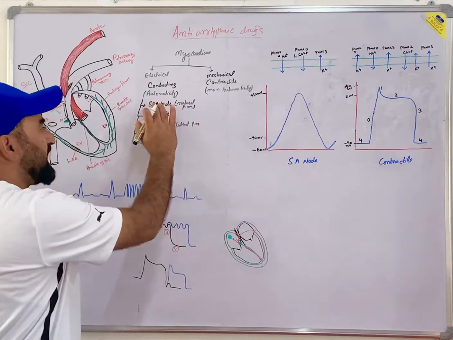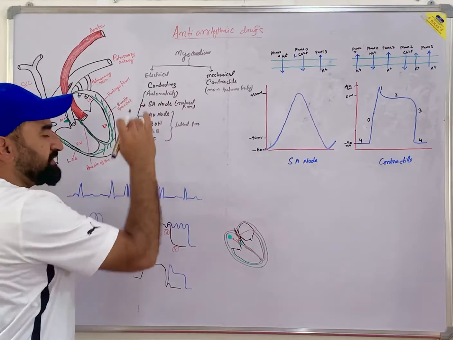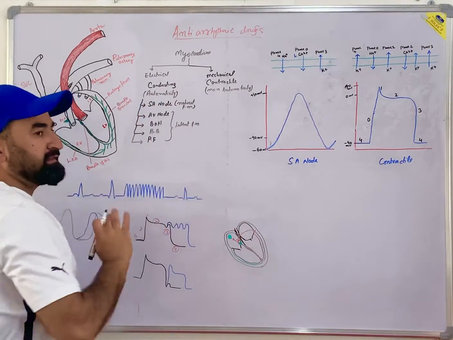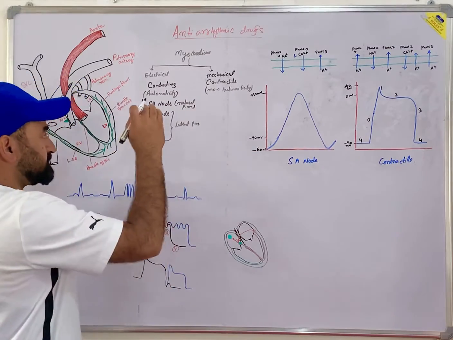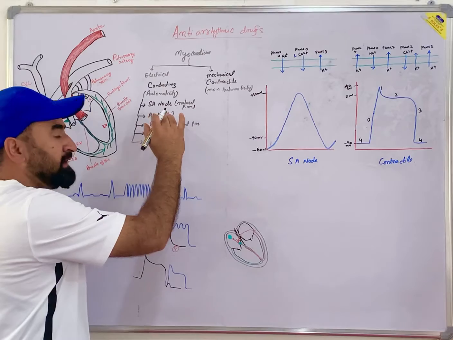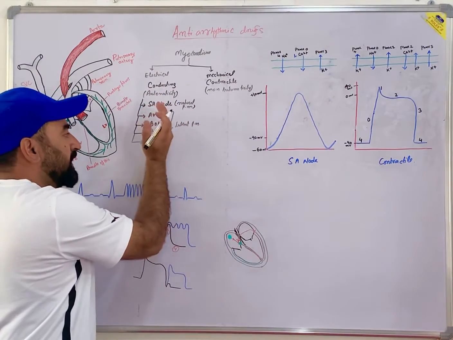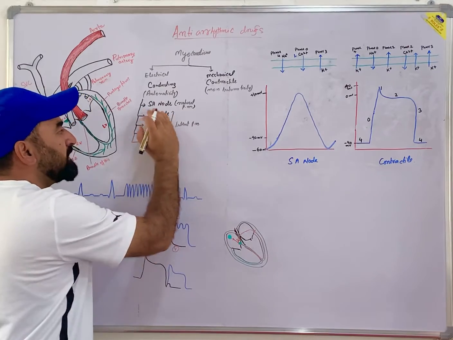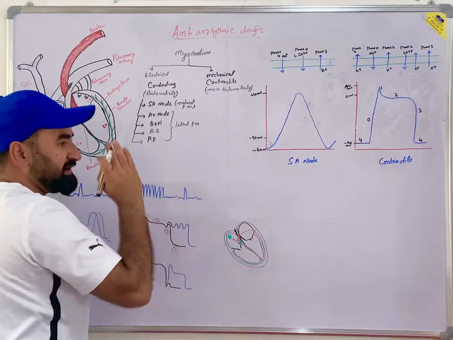Because it reaches the threshold level very quickly. When the SA node starts firing, the rest don't fire at all. Now, when there is any change in the SA node firing, then any of them will act as a pacemaker to generate the beat.